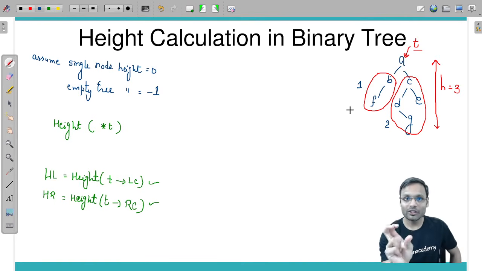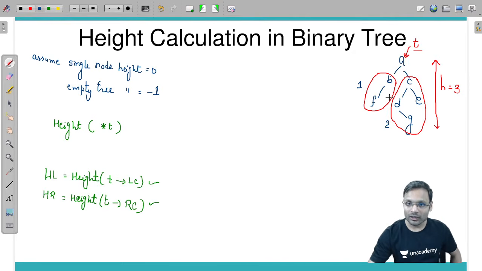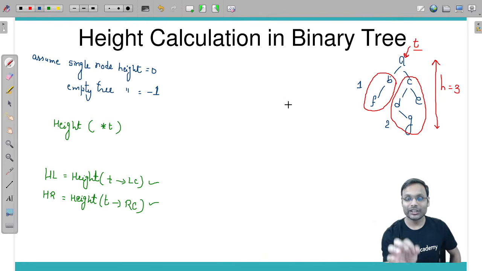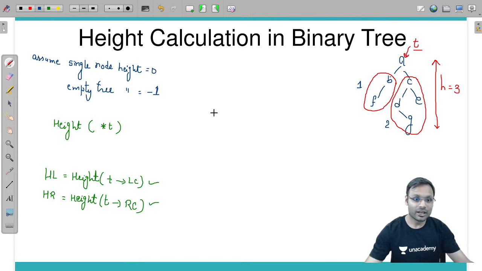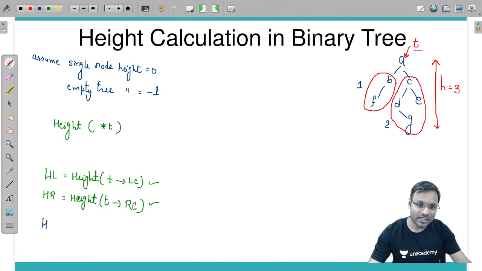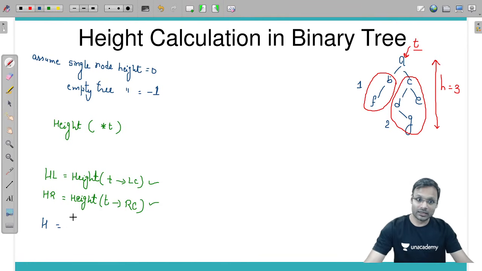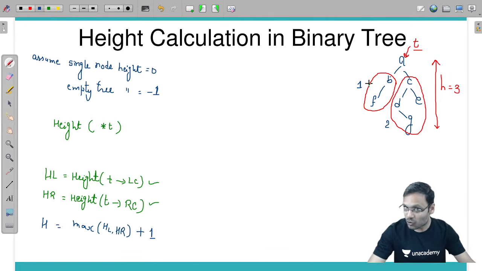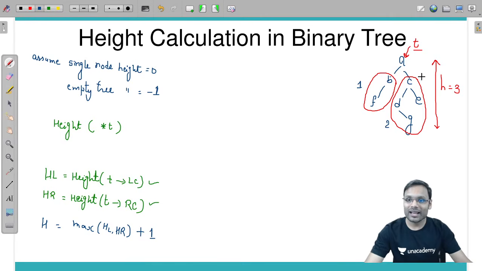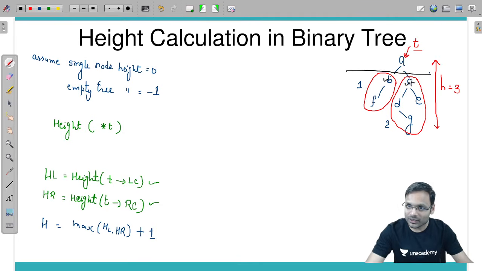So overall height of the tree will be decided based on which is the larger value, which subtree is having more height. Based on that you are calculating, yes, so my height of the tree h will be equal to the maximum of these two, hl comma hr, plus 1. दोनों में से जो मैक्सिमम है 2 प्लस 1। Why plus 1? अरे यार सब ट्री का हाइट तो यहीं तक है ना, starting from either B or C. मुझे चाहिए starting from A, I need the tree's height starting from A, तो include this level also.